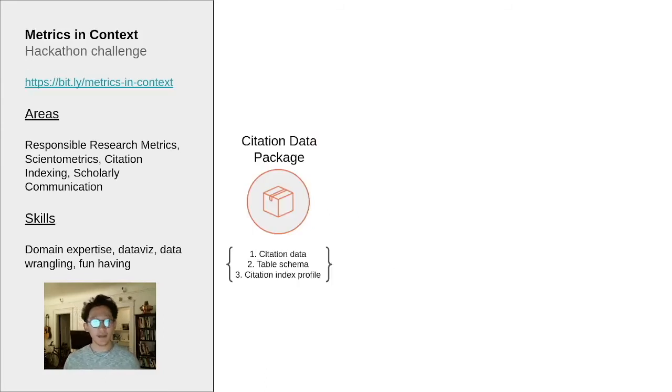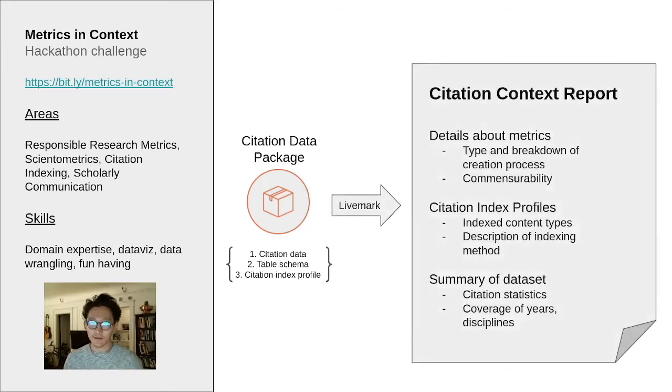But for the hackathon, I would like to use that citation data package, that prototype implementation, which contains citation data, a metadata schema for the individual fields, so basically the metrics that are provided in the data, and descriptions of the citation indexes to automatically create citation context reports. And the idea here is that instead of focusing on the typical summary statistics like the average citations and rankings, I want to emphasize details about those metrics.